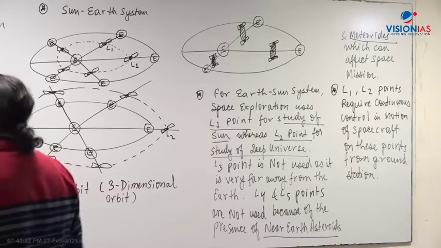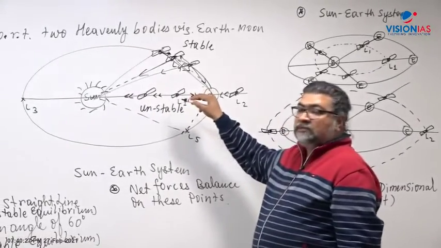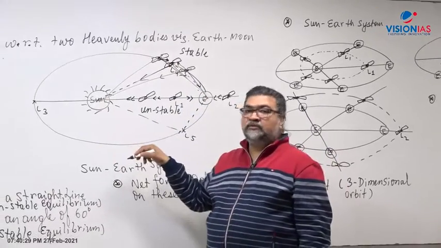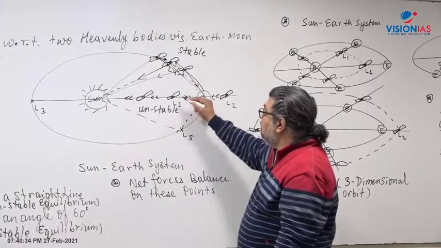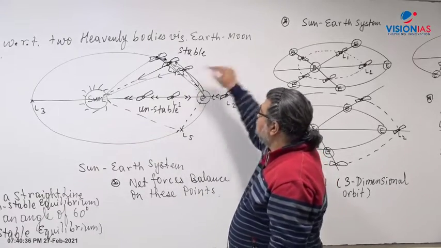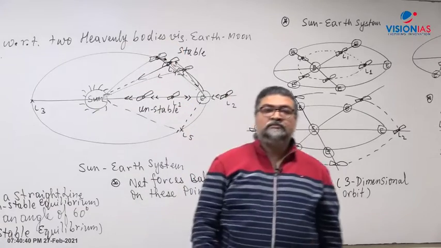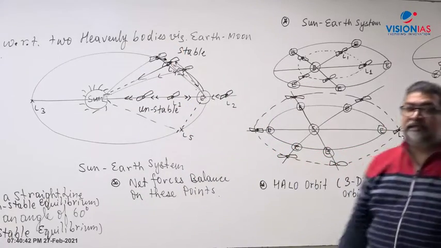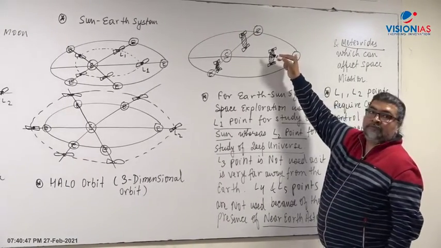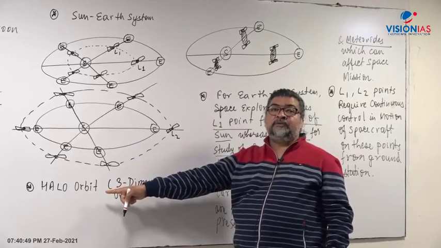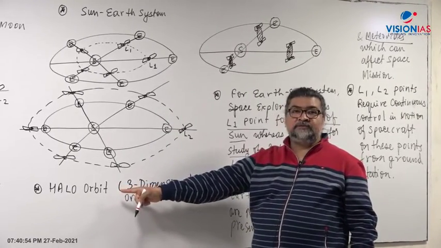He is asking whether if you place it here, it will go around the Earth and then again around the Sun. No, it's not like that. What I said is, it is like this. This is called a halo orbit. The concept I gave here is a halo orbit, in three-dimensional space. I mentioned halo orbit very clearly.